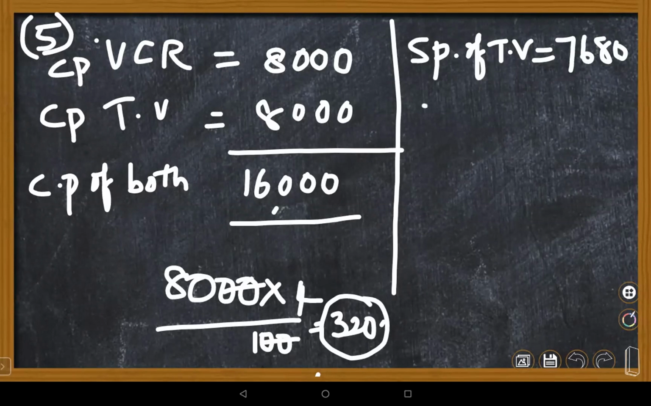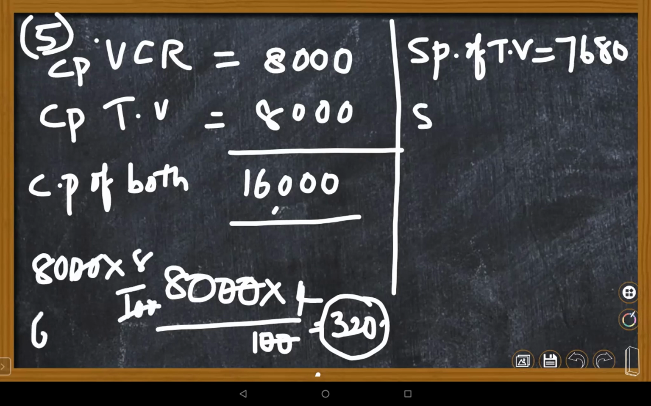7,680. In the same way, for the other one, what happened for one is a loss. The other one he is getting as a profit. What profit is he getting? 8%. So 8% means you have to calculate 8% of 8,000. It's just a simple task, children. So here 640, so 8,640.